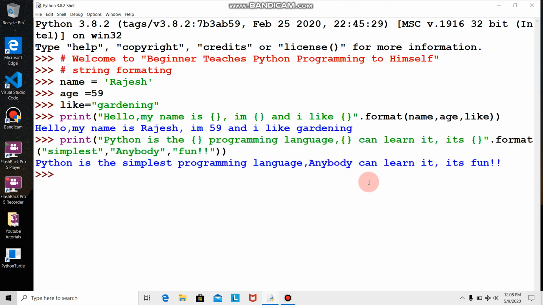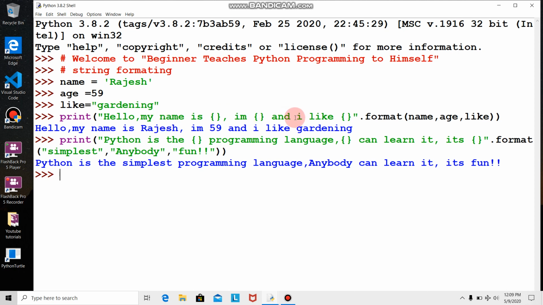You'll see the placeholders replaced by what is in dot format: simplest, anybody, and fun. So the string becomes: Python is the simplest programming language. Anybody can learn it. It's fun. This was the first example, dot format.